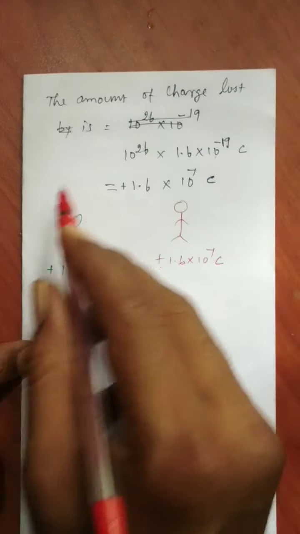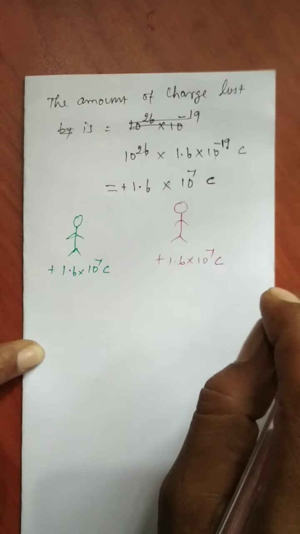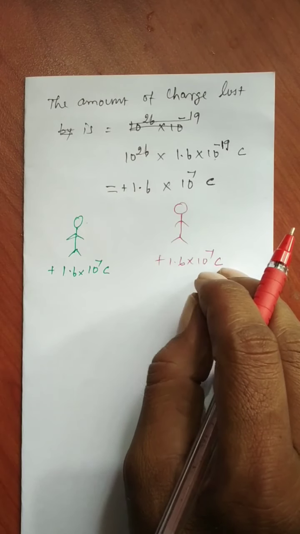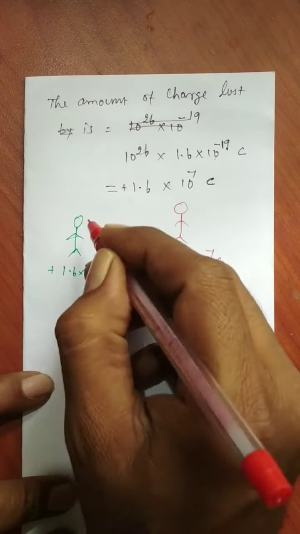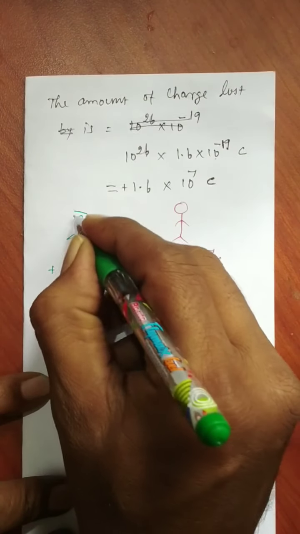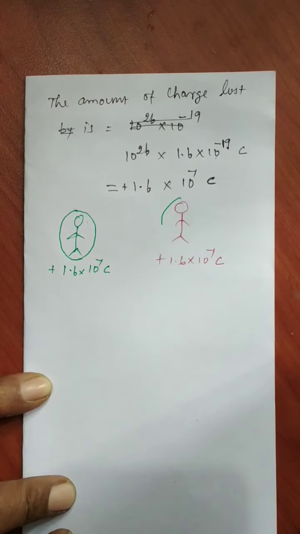So now we are going to consider both of you as a point. That is the approximation they gave, the point charge approximation. You are going to be like a point charge, and your friend also is going to become a point charge.